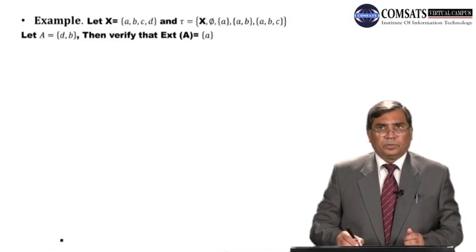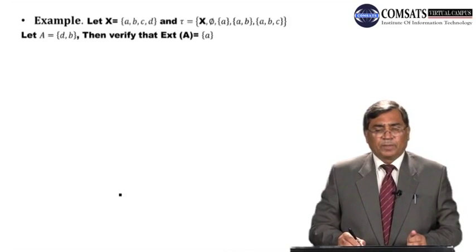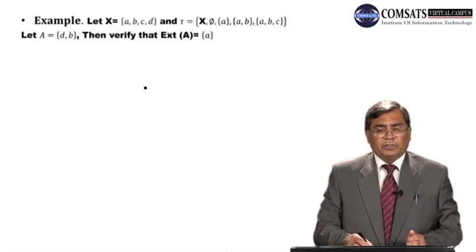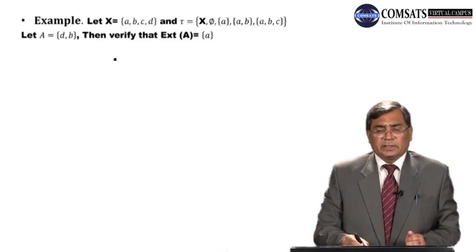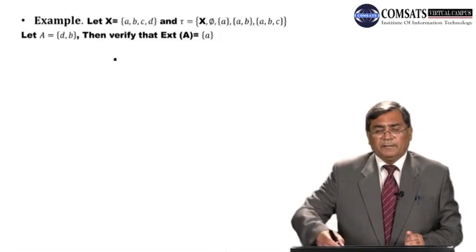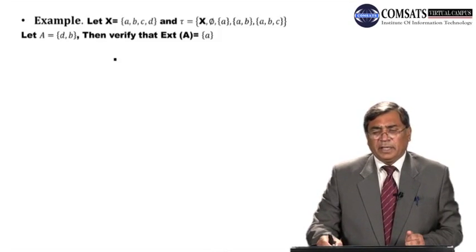Let's go to another example. Dear students, here we are given that X is the set of elements a, b, c, d with 4 elements, and the topology on X is given by the ground set X, the empty set phi, {a}, {a,b} and {a,b,c}.